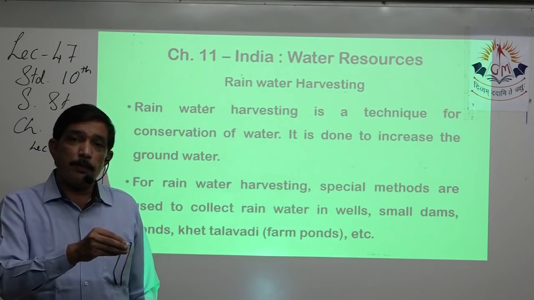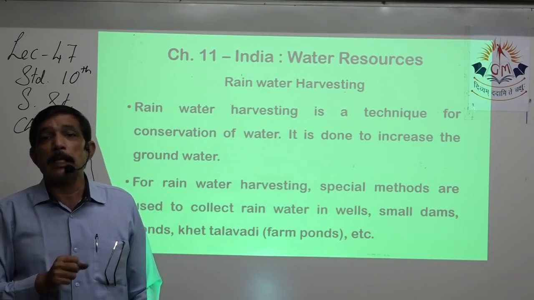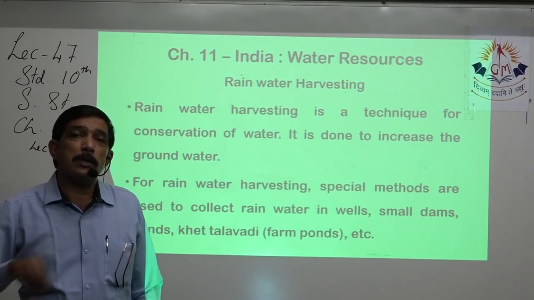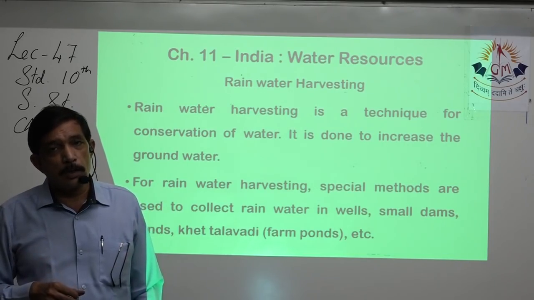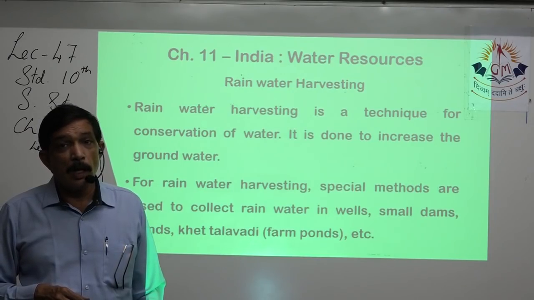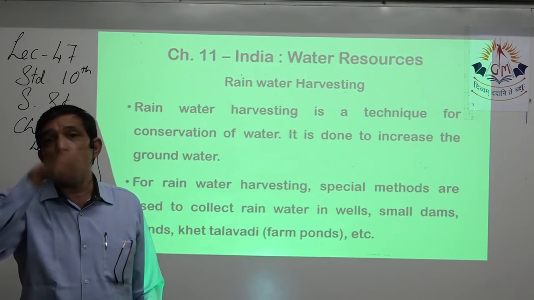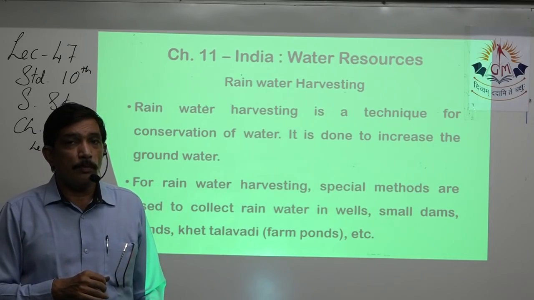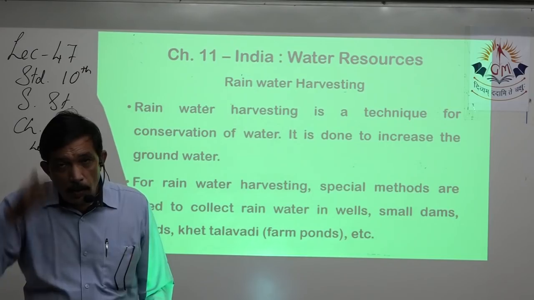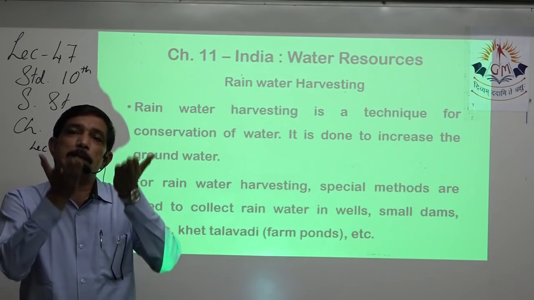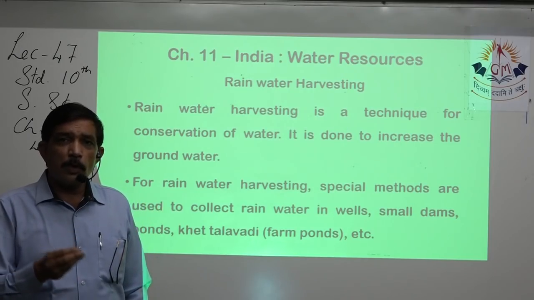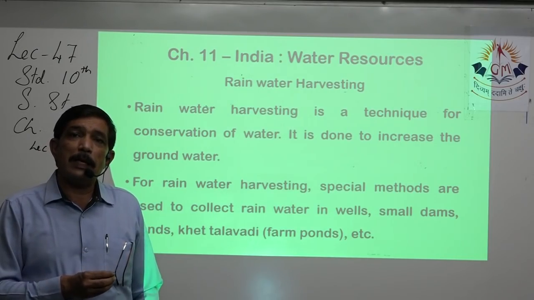The same pipe which we have taken out from the terrace can be directly attached with the tube well that we have in our houses, and we can allow that rainwater to go down into the tube well. So it will directly go to the water table and increase the level of the water table. So small things that we do, it adds up.